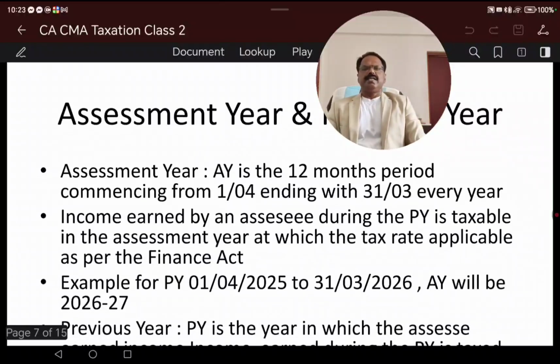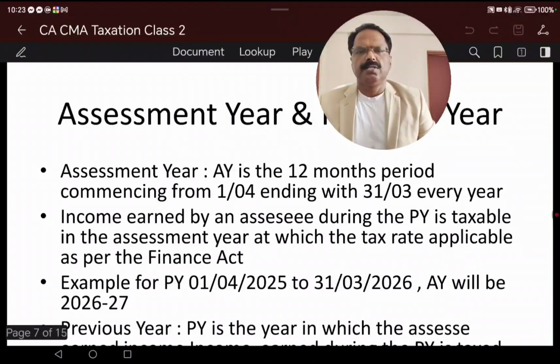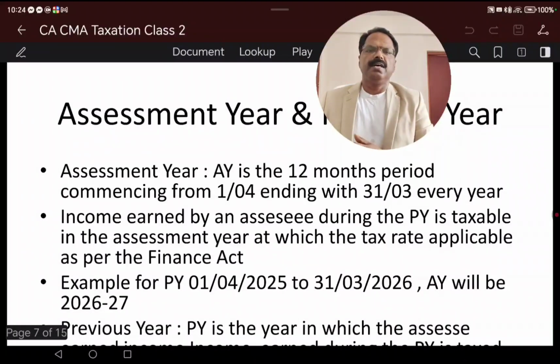Next is assessment year and previous year. So the financial year is a 12 months period commencing from 1st April to 31st March in India. Because if you are looking into Dubai or the USA, the financial year is a 12 months calendar year, which is January to December.